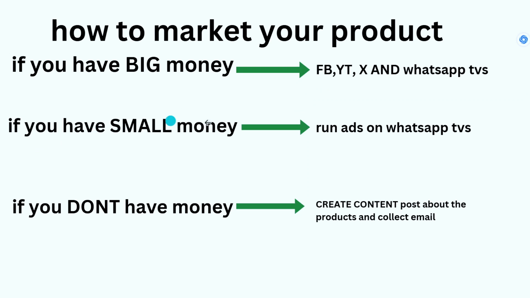Now if you have small money, I would recommend you use WhatsApp TVs. The reason why I always say if you have small money, use WhatsApp TVs, or even if you have big money, you can use WhatsApp TVs, is because you can test things with WhatsApp TVs. WhatsApp TVs is very cool because they've established trust with their audience. So if a WhatsApp TV posts your product, their audience trusts the WhatsApp TV, so they will easily buy your product because of the trust they have for the WhatsApp TV.